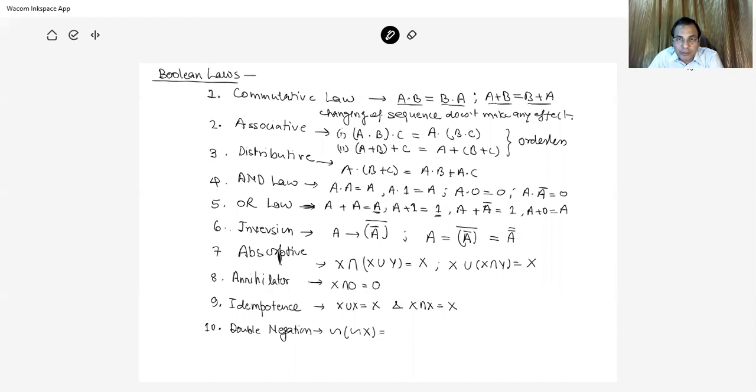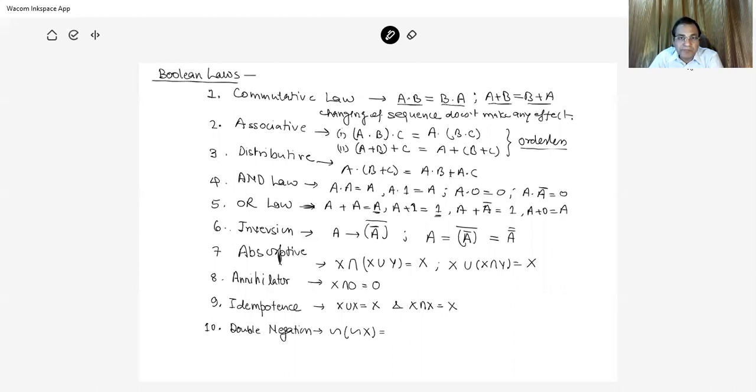Second is the associative law. First, A dot B inside bracket, dot C, is equal to A dot, inside bracket, B dot C. In addition, for ORing, A plus B in brackets plus C is equal to A plus, in the bracket, B plus C. So this is nothing but an orderless operation, which is associativity. The distributive law is A multiplied by B plus C is equal to A dot B plus A dot C.